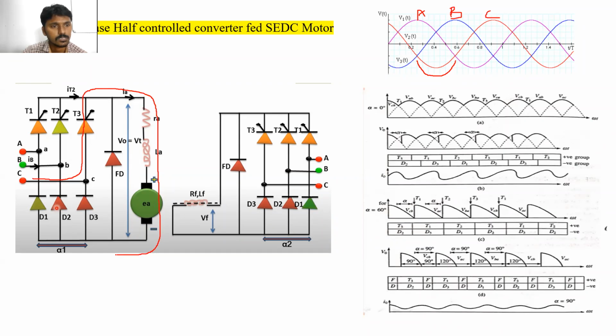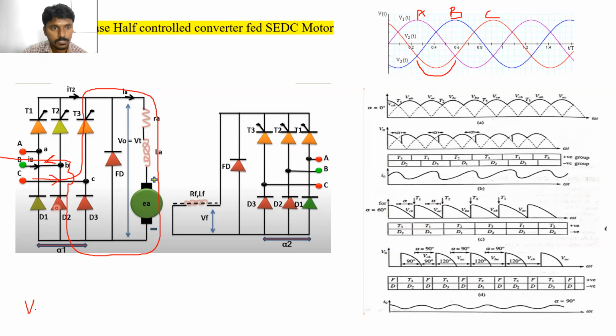कौन सा डायोड टर्न ऑन है नीचे? D2. D2 कौन सा फेज कनेक्टेड है? B फेज का ना? Yes, sir. Current will enter from the C phase. Current will exit from the B phase. So now what is the path for flowing the current?